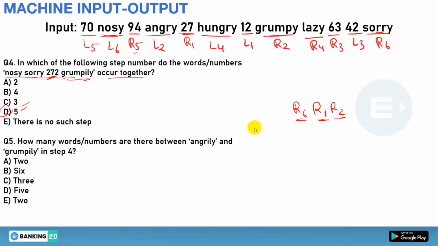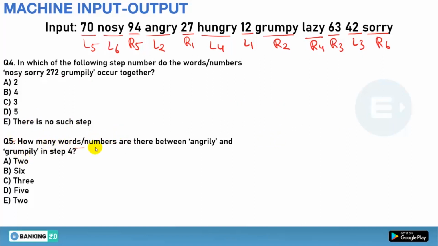Because if it is 5th step, it is obvious that L5, L4, L3, L2 and L1 will be arranged. And if you take from the right side, R1, R2, R3, R4 and R5 will be arranged. Yes or no? So L6 and R6 will be like this. So L6 is nosy, R6 is what? Sorry, R1 is what? 272, and R2 will be what? Your grumpily. Done. So it will be 5th step. Clear or not? Now let's see question number 5.